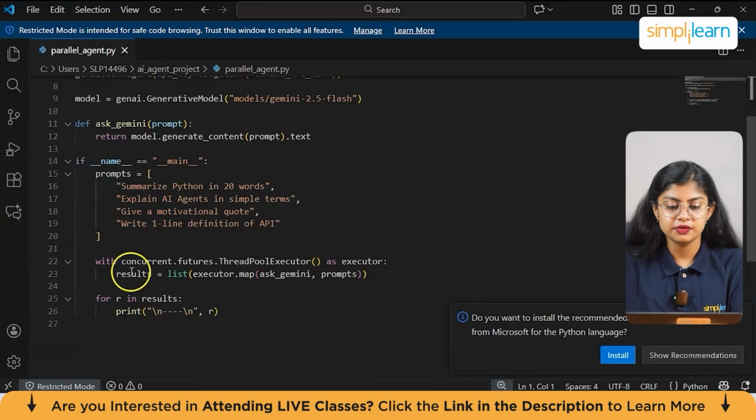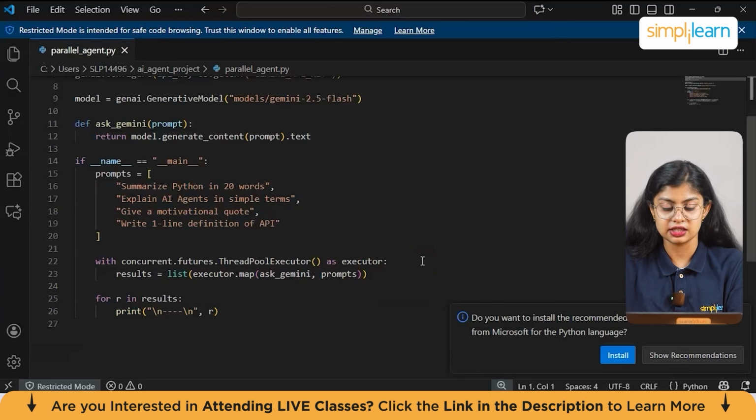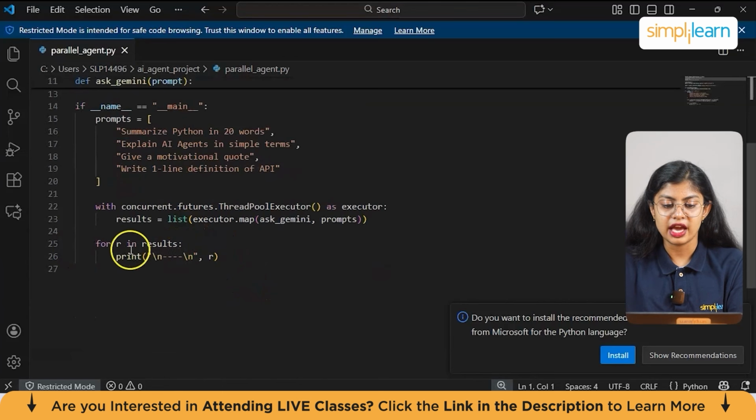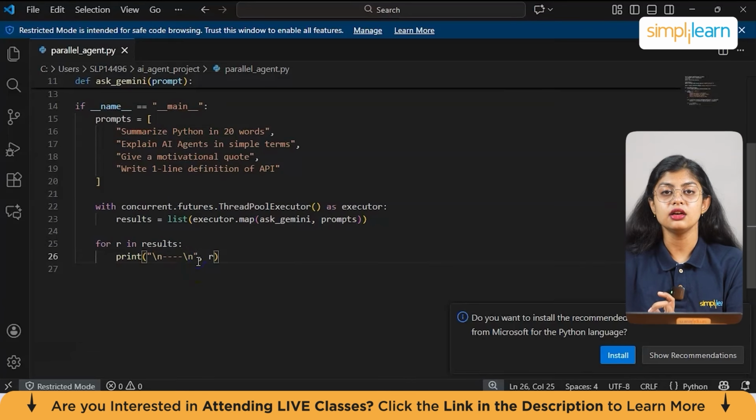Again, if you come down here, we have with concurrent.futures.ThreadPoolExecutor as executor. Here it creates a thread pool to run multiple operations simultaneously. And then we have results equal to list executor.map with the Gemini prompts. So here it maps each prompt to the ask Gemini function and executes them in parallel, and all the results are collected into a list. And here for the result, we have for r in results, which loops through each AI-generated response, and then we print each response in a loop.